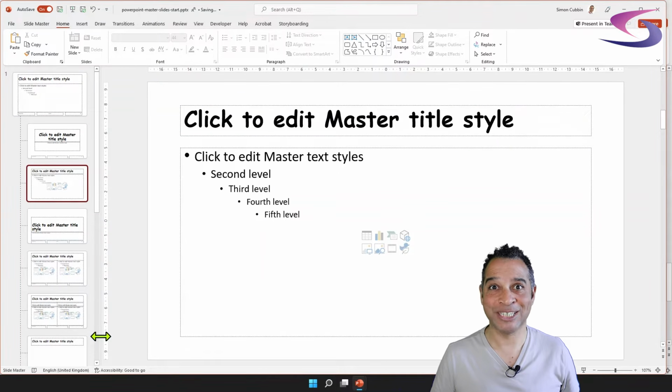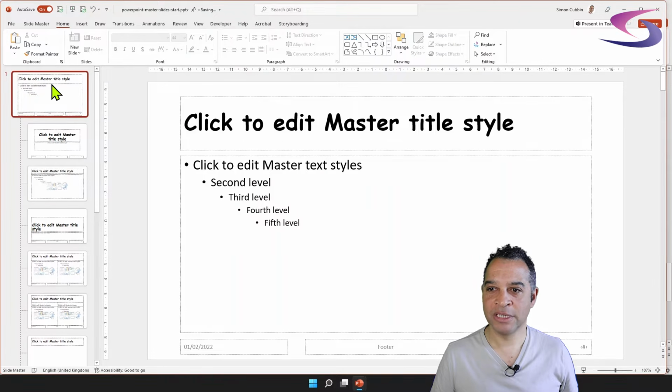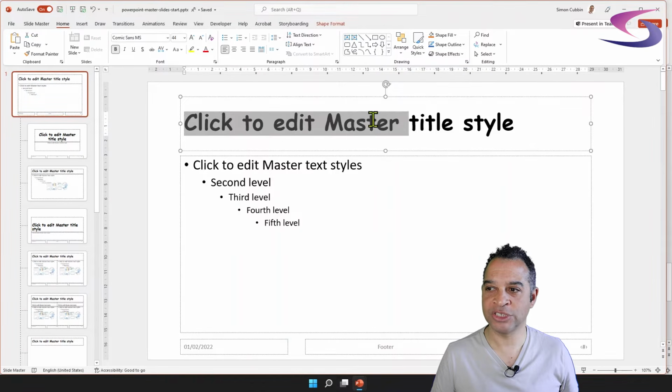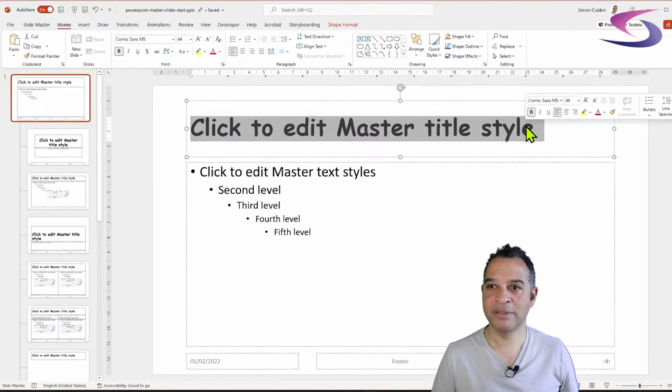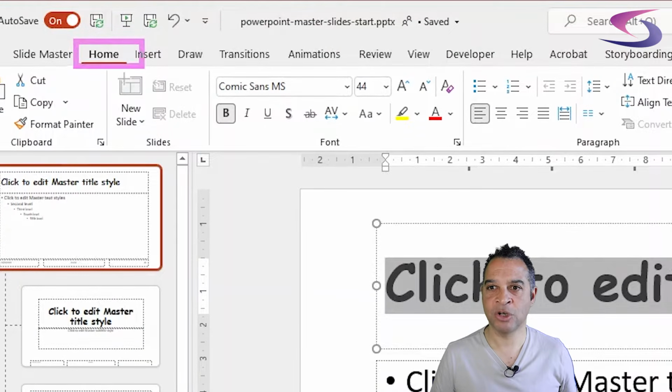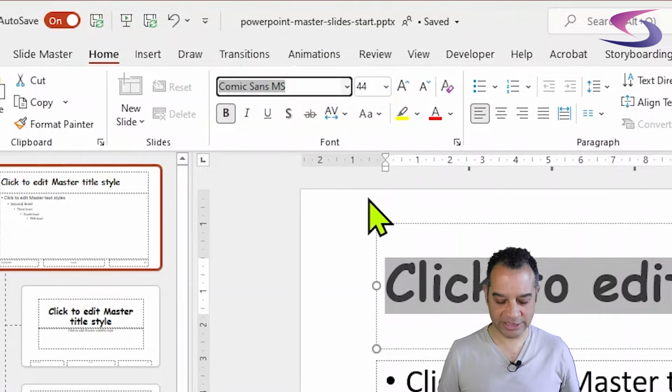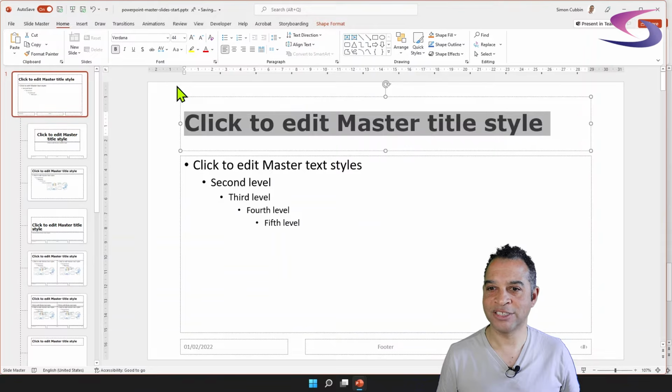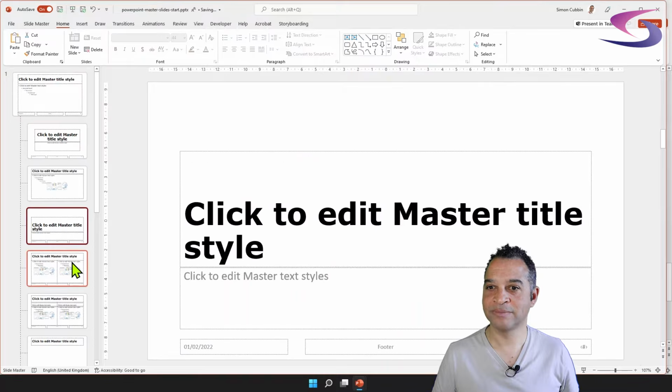Let's change it back to Verdana. So click on the master slide here at the top. I'm going to highlight my text all the way across here like so. If you do the same, click at the top, make sure you're on the Home tab, and click in the font drop-down list. I'm going to type in Verdana, press enter. That's good. And as you can see, all of the other layouts have updated.